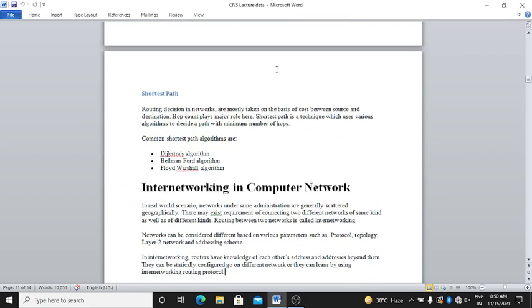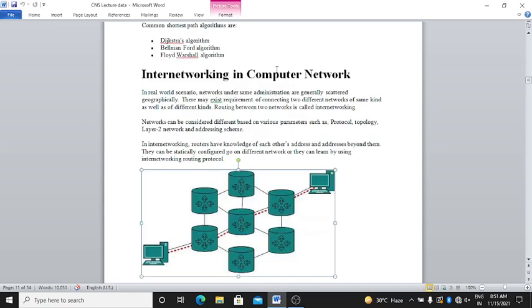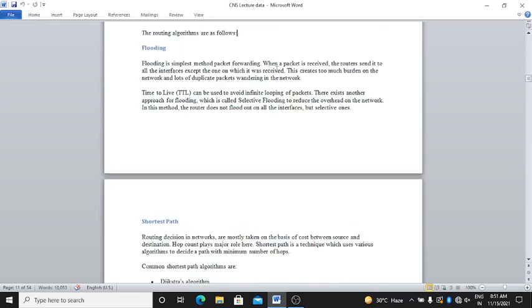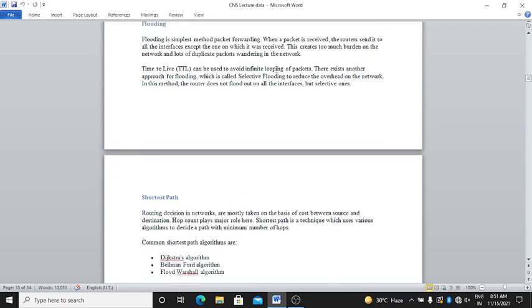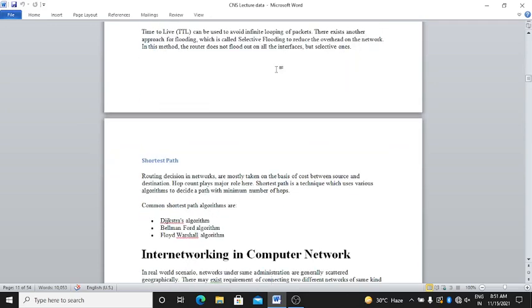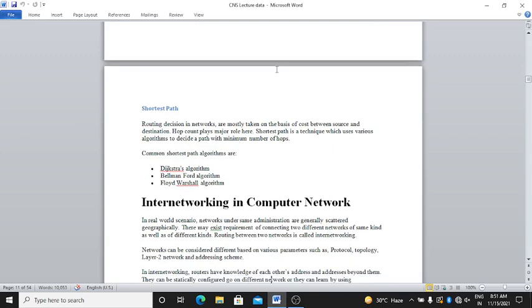Shortest path routing. Decisions in a network are mostly taken on the basis of the cost between source and destination. Hop count plays a major role here. Shortest path is a technique which uses various algorithms to decide a path with the minimum number of hops.